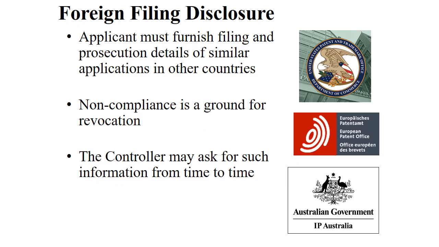So the first thing will be the foreign filing disclosure. That is, when we are the applicant, we furnish the prosecution details of similar applications filed in other countries. Non-compliance is a ground for revocation. The controller will ask for the information from time to time from the particular governments, so you have to give the information in a detailed manner.